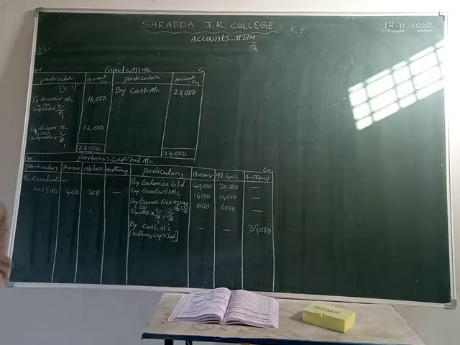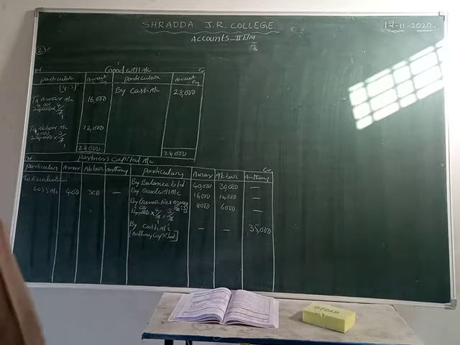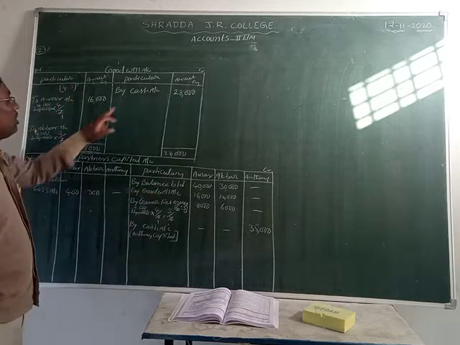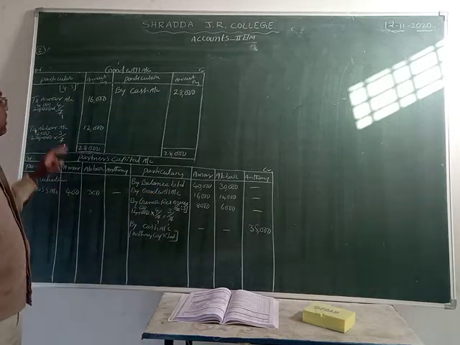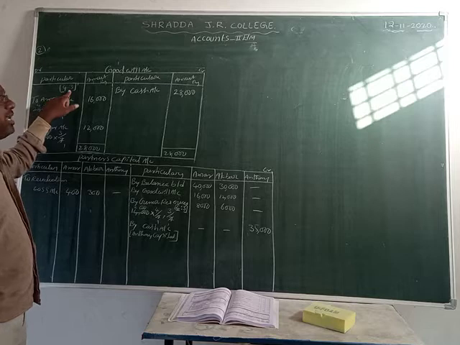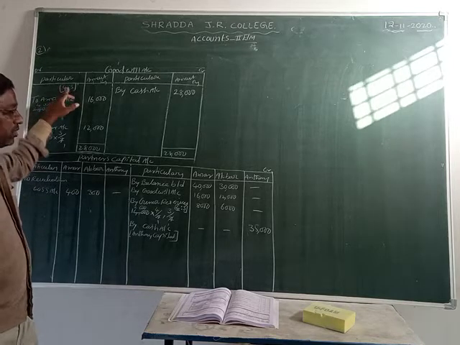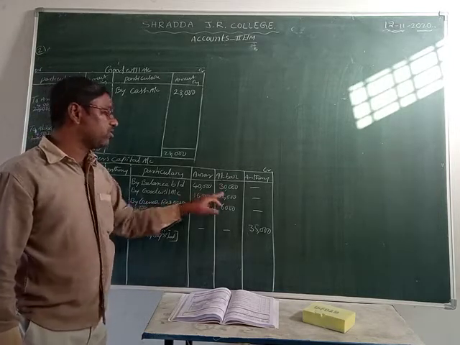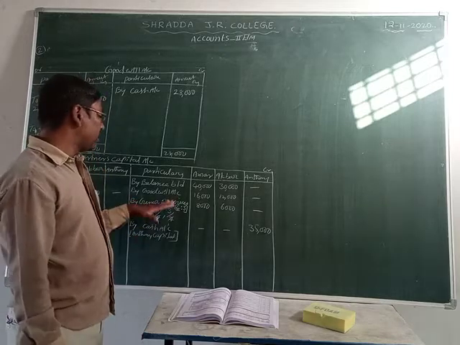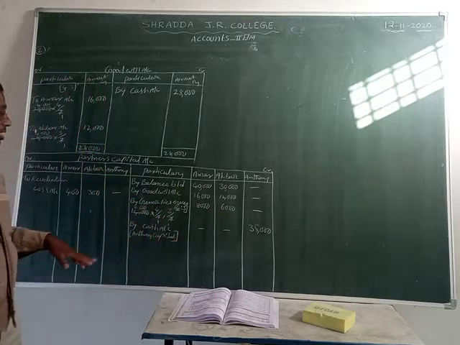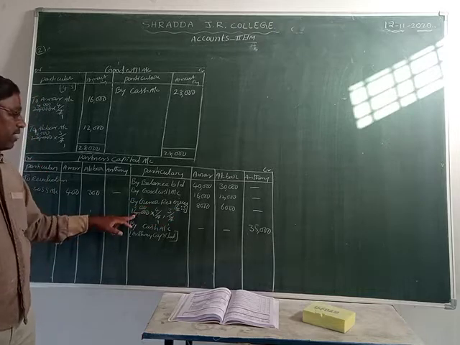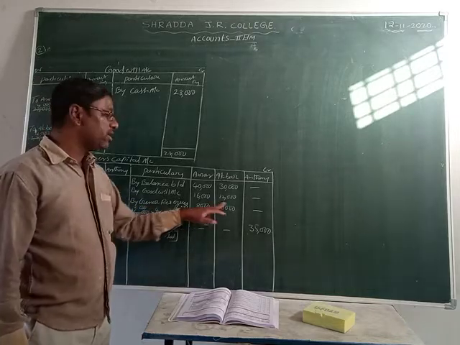So Amar capital is 40,000, Akbar capital is 30,000, and Anthony capital is 35,000 rupees. So goodwill we distribute; the total goodwill value is 28,000. We distribute the goodwill in the sharing profit ratio 4:3. That value is 16,000 and 12,000. General reserves also we distribute in the ratio 4:3, that value is 8,000 rupees and 6,000 rupees.